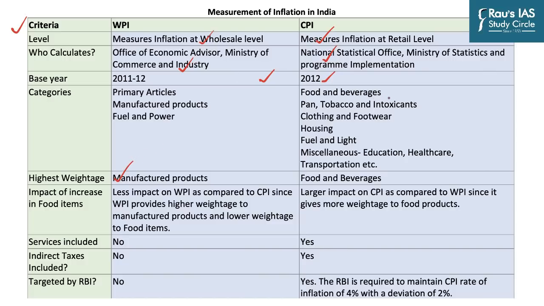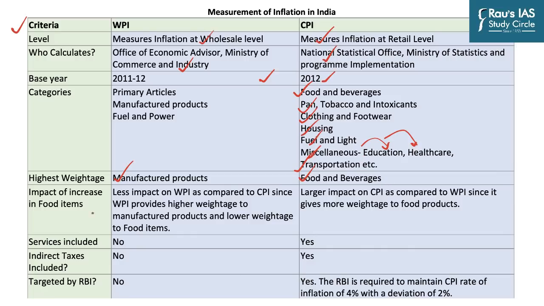Whereas if you look at CPI, the one which is centered around consumers consists of what we consume or what we spend maximum on, which is food and beverages, pan, tobacco and intoxicants, clothing and footwear, housing, fuel and light, miscellaneous, which includes services of education and healthcare, and transportation, which is also a service. But the highest weightage is given to food and beverages. So on an average, an Indian household has the maximum expenditure on food and beverages, and that is why the highest weightage has been given in the CPI to this particular category.